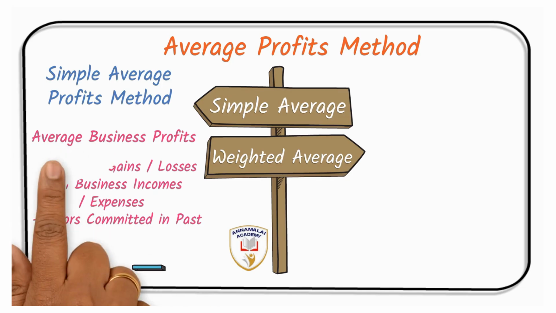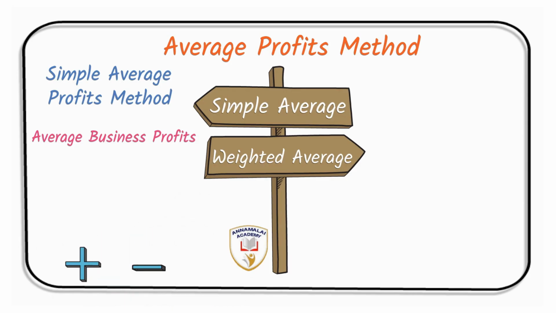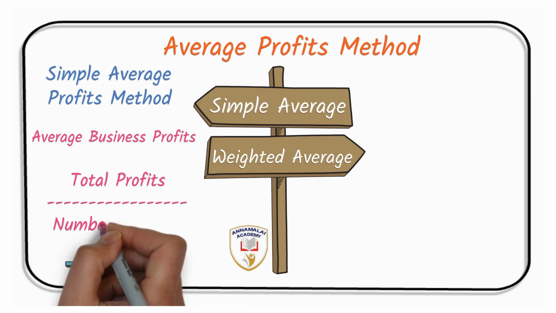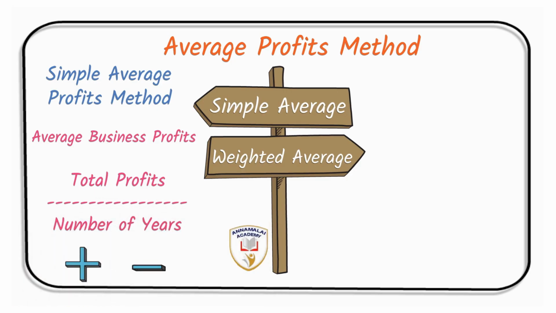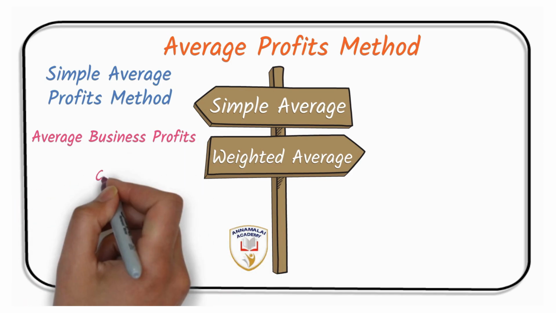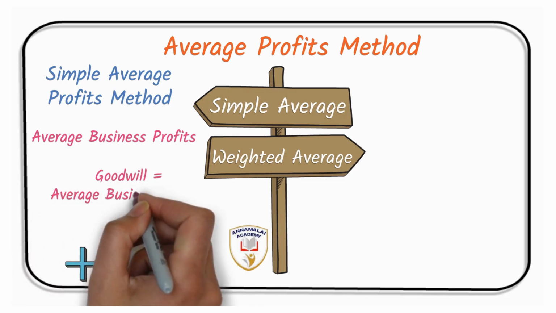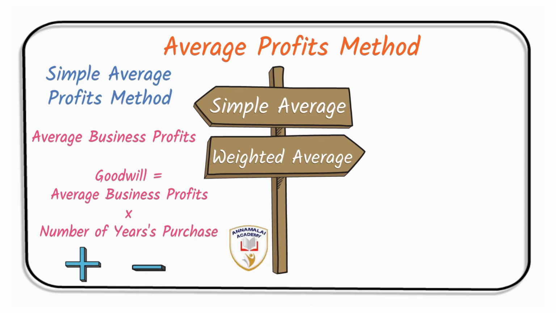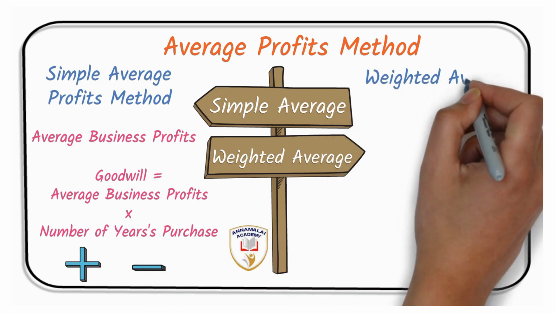and you arrive at the average business profit by adding the profits for a few years and dividing it by the number of years. By this you arrive at the average business profit, and you get the value by multiplying the average business profit with the number of years of purchase. Then weighted average profit method.